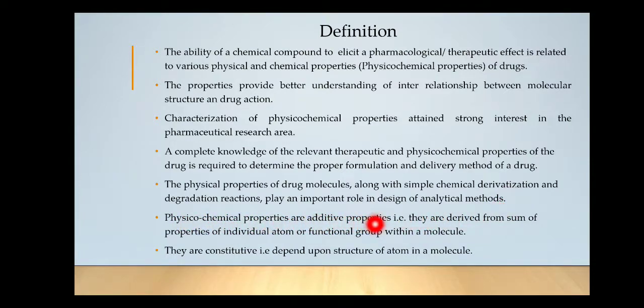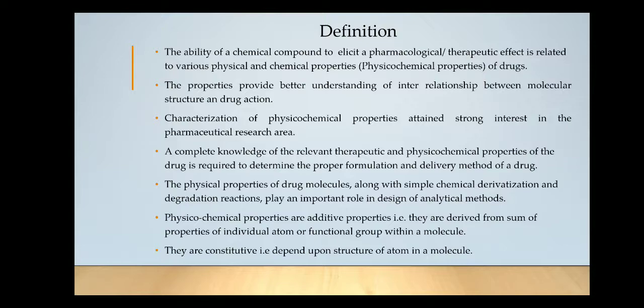Physico-chemical properties are additive properties as they are derived from the sum of properties of individual atoms or functional group in a molecule. They are constitutive and depend upon structure of atoms in a molecule. So in this slide we have seen what are physico-chemical properties. So physico-chemical properties are nothing but the physical and the chemical properties of drugs,